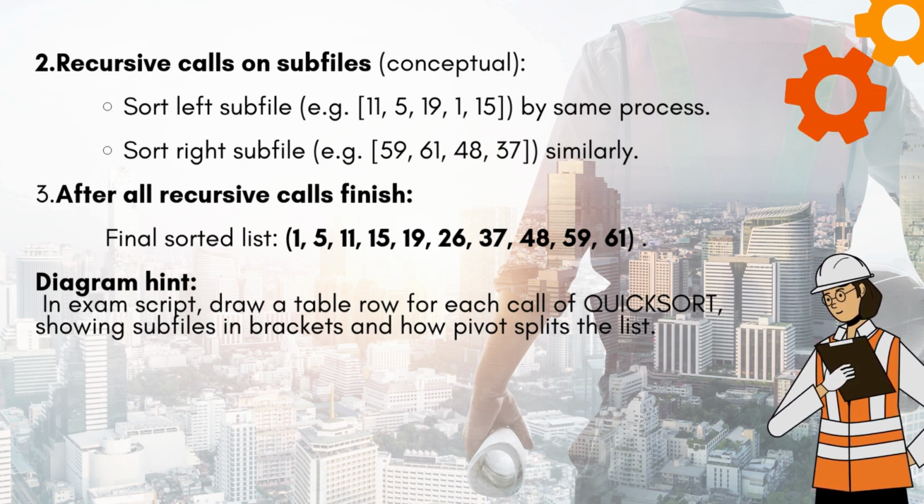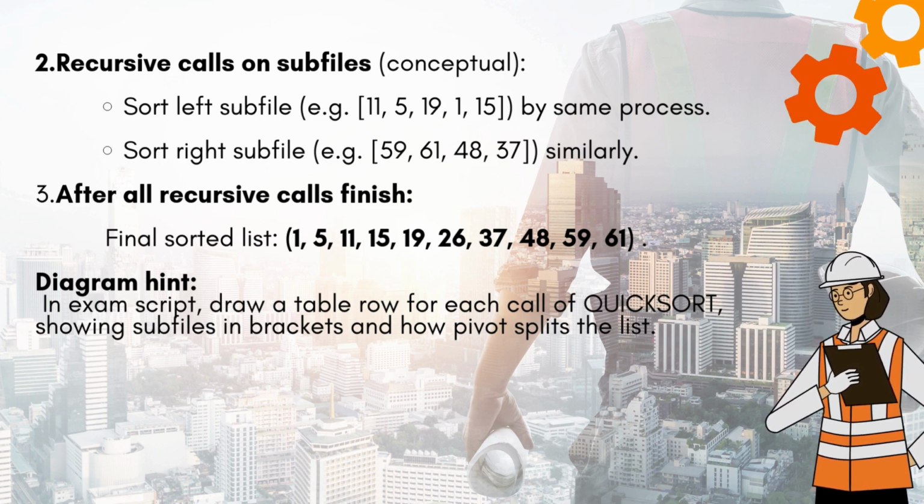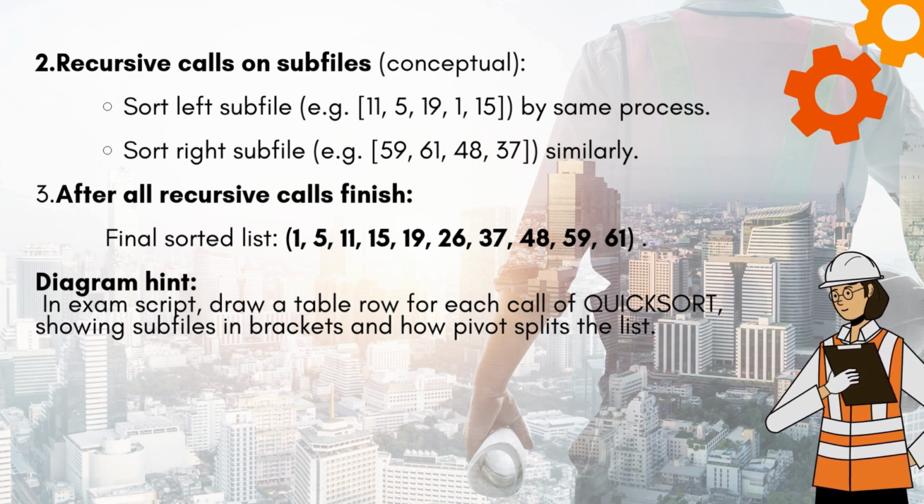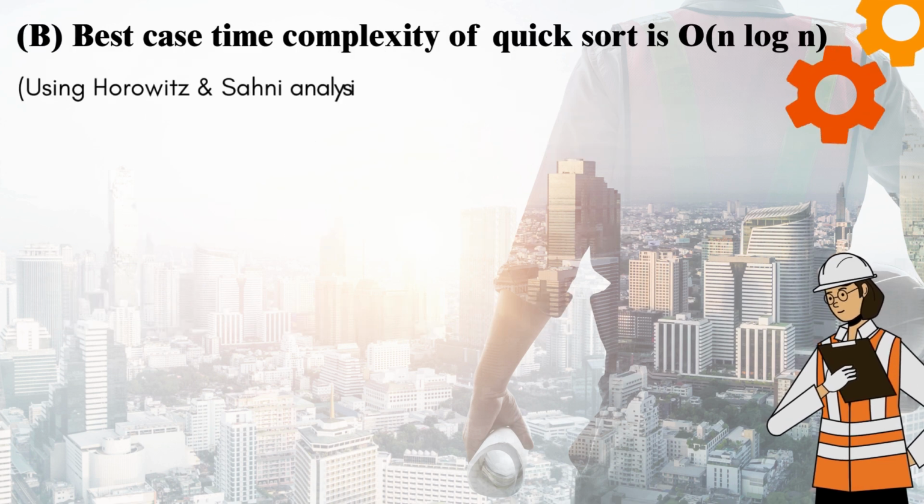Diagram hint. In the exam script, draw a table row for each call of quicksort, showing subfiles in brackets and how the pivot splits the list.